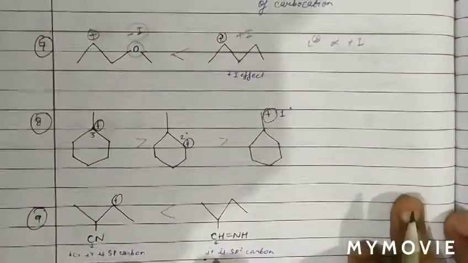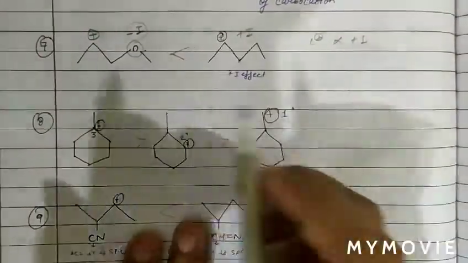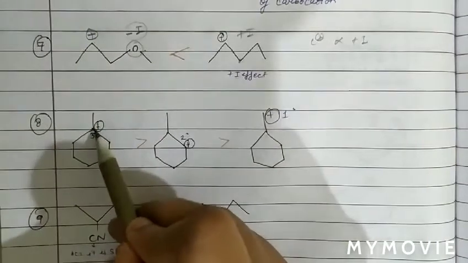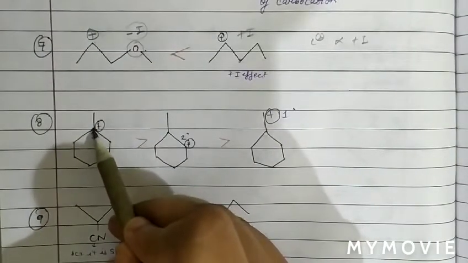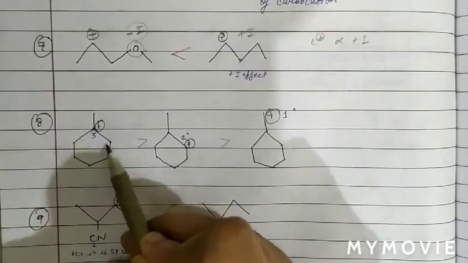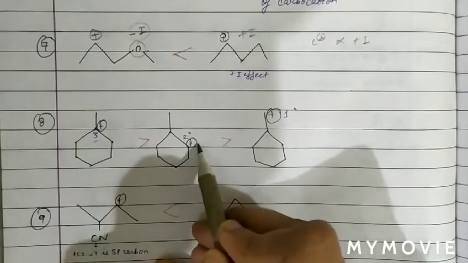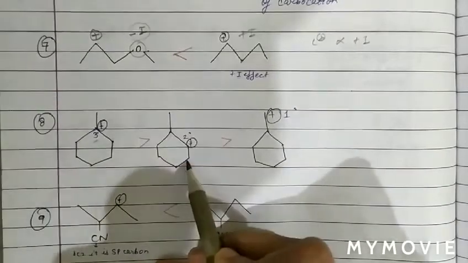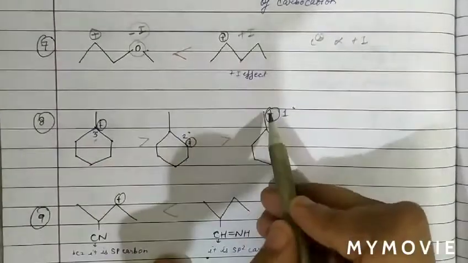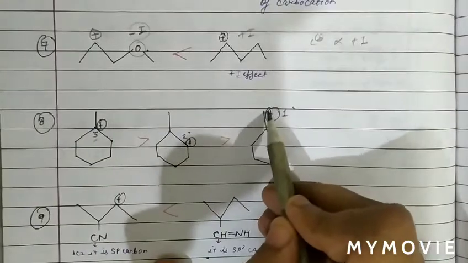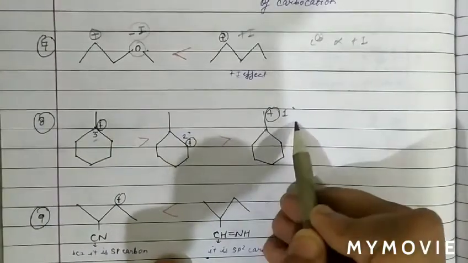The next question is also on the basis of stability of carbocation. As we can see, the carbon atom having the positive charge is attached with 3 carbon atoms, 1, 2, 3. Therefore the degree is 3. Now the carbon atom with positive charge is attached with 2 neighbors, therefore it is a 2 degree carbocation. Here the carbon atom having positive charge is attached to only 1 carbon atom, therefore 1 degree.